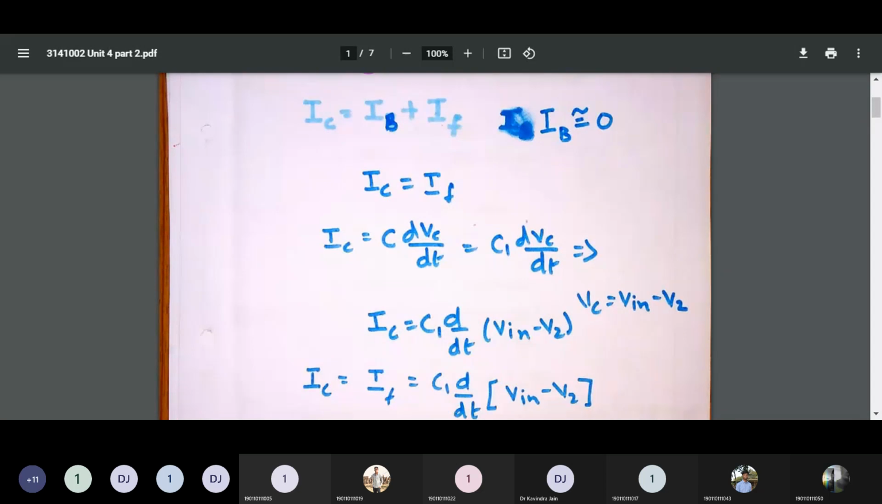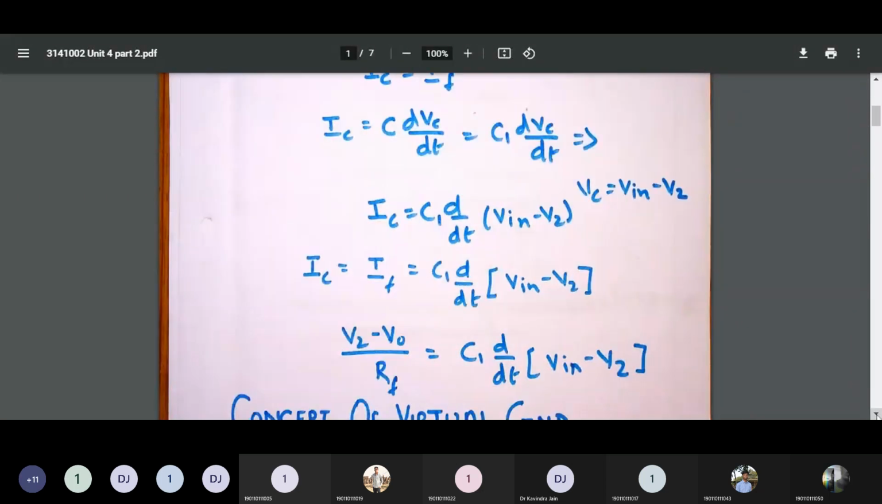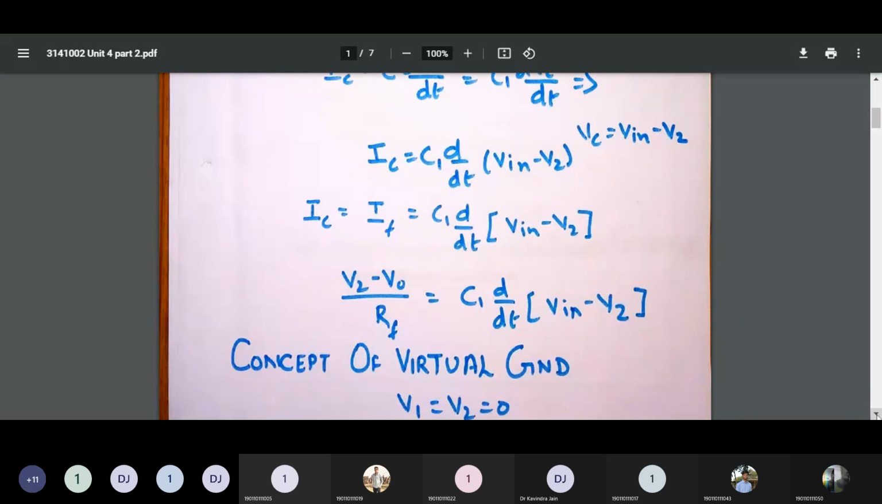Now I am applying IC is equal to IF. Hence, IC is equal to IF is equal to C1 d by dt of (V in minus V2). Now, we know that IF is nothing but (V2 minus V0) upon RF. I hope the equations are visible to all of you. Please let me know yes or no.